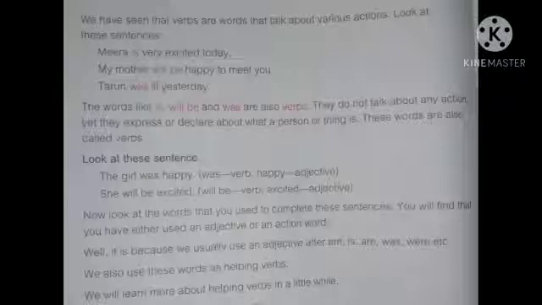We also use these words as helping words. Sometimes they are used as helping words also. We will learn more about helping verbs in a little while.